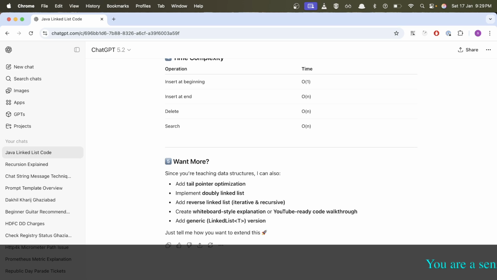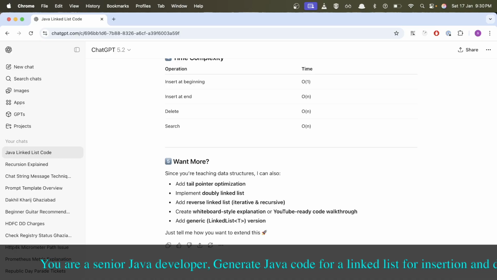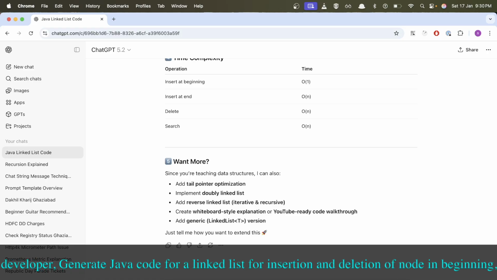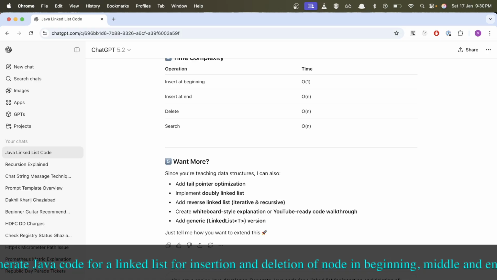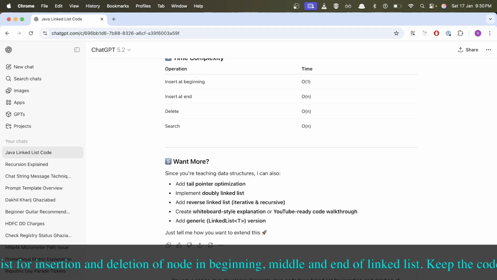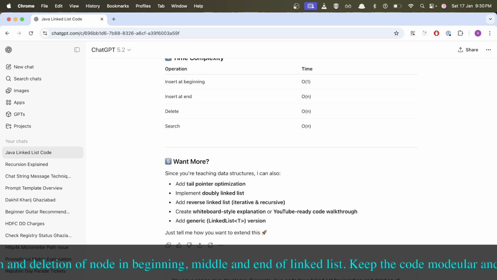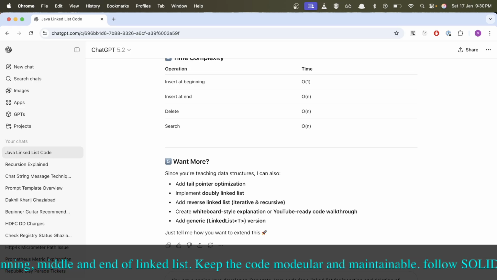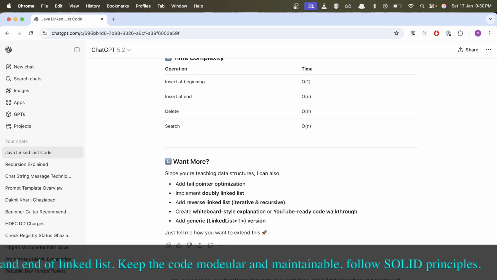You are a senior Java developer. Java linked list for insertion and deletion of node on beginning, middle, and end of linked list.